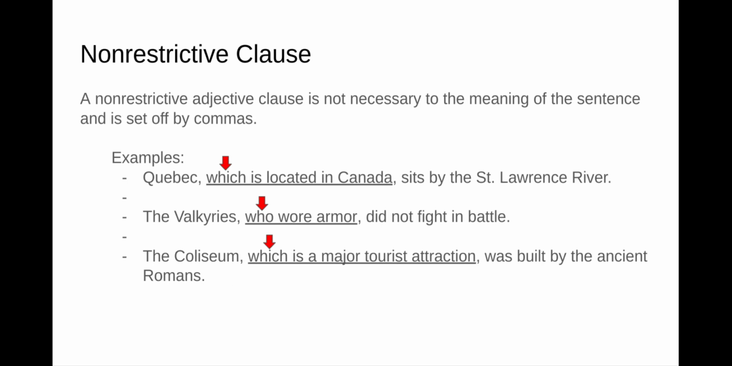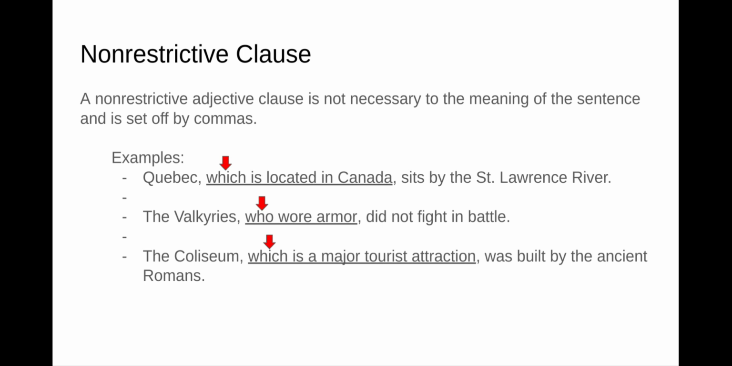Now, non-restrictive clauses, those are the clauses that are not necessary to the meaning of the sentence. They're just giving you a bit of extra information. They are set off by commas, so these are the easiest ones to find. Again, they're going to start with the relative pronoun, but again, set off by commas, easy to find.